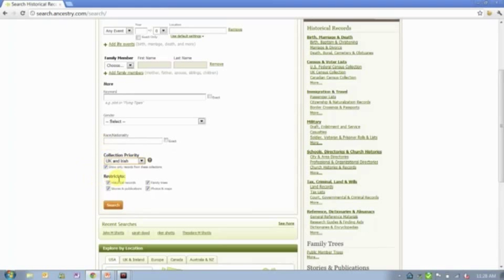This field right here and this checkbox are what we call sticky, which means once you set it, if you're using a personal computer, not at a library or something, it stays the way it is. So if you've been searching in Germany, and then you decide to start searching for US records, make sure you switch it or you're going to get very frustrated because you're not going to get the search results you're expecting. But this is a really great way to control some of those searches into just Canadian records, or just Italian records, or just UK records specifically, so that the only search results that you get are for those countries or for those databases that contain records from those countries.